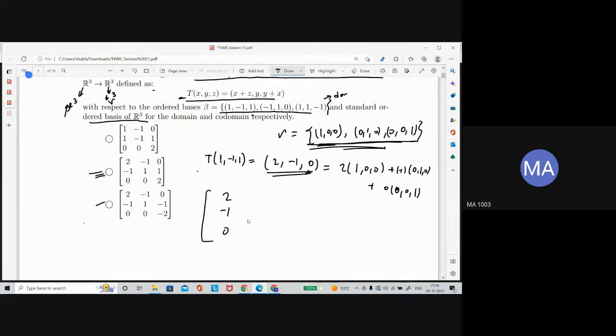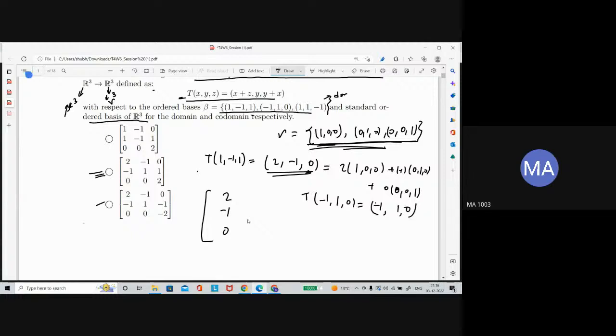So let me write the second one also. The image of the second one will be -1, 1 and 0. This is good.